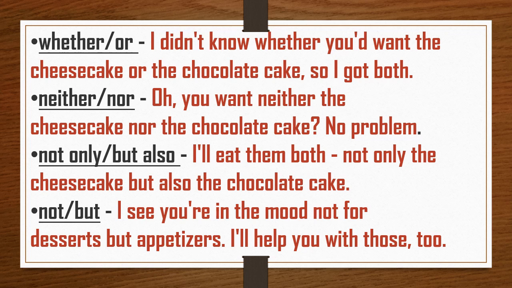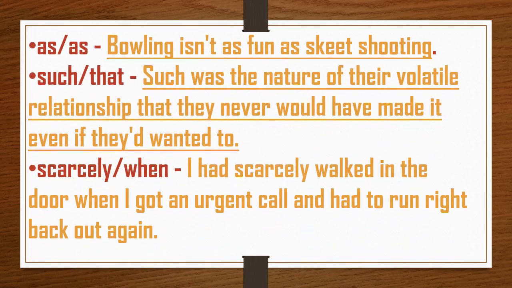Next example of not and but. I see you are in the mood not for desserts but appetizers. I will help you with those too. So these are the examples of correlative conjunctions. Now some more examples.